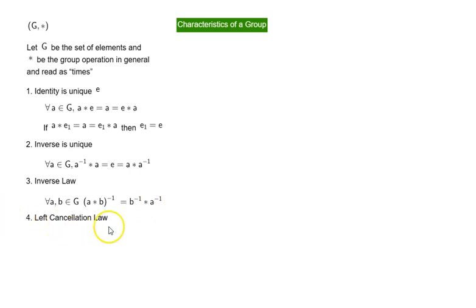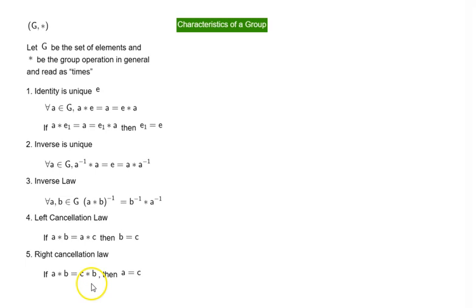Now, left cancellation law. If A times B is equal to A times C, then B is equal to C. What this left cancellation law says is that if we have a situation like this, instead of evaluating it fully, we can just directly cancel off A. Which means there must be a right cancellation law as well. If A times B is equal to C times B, then A is equal to C. Here B and B are getting cancelled.